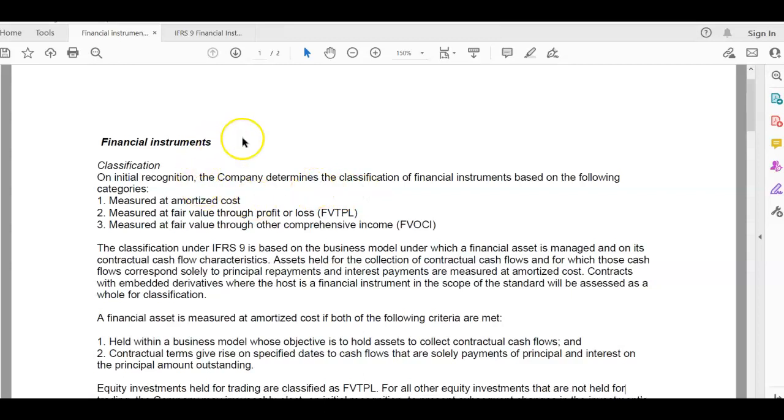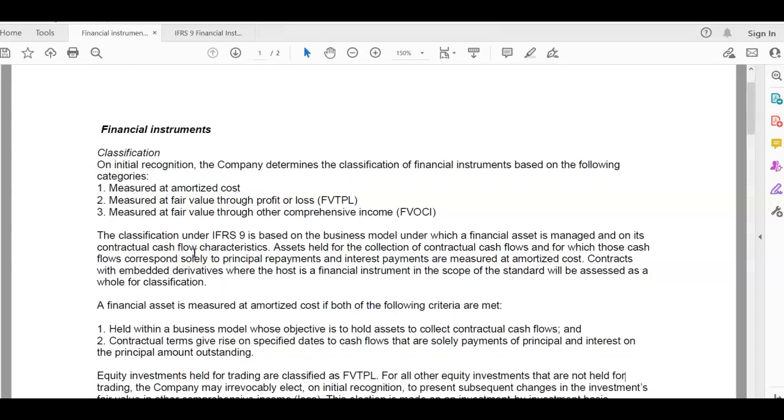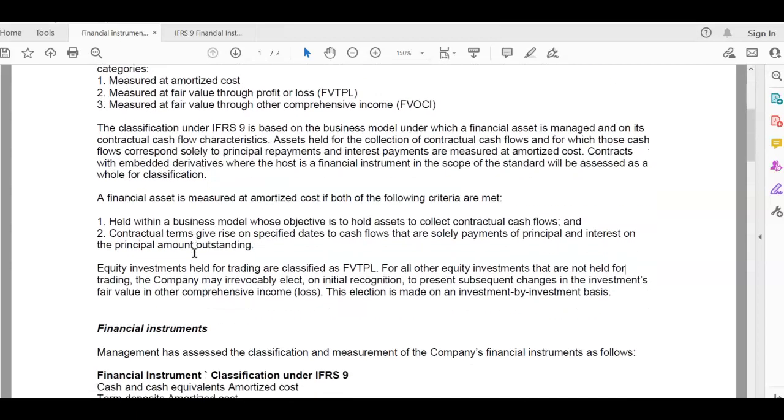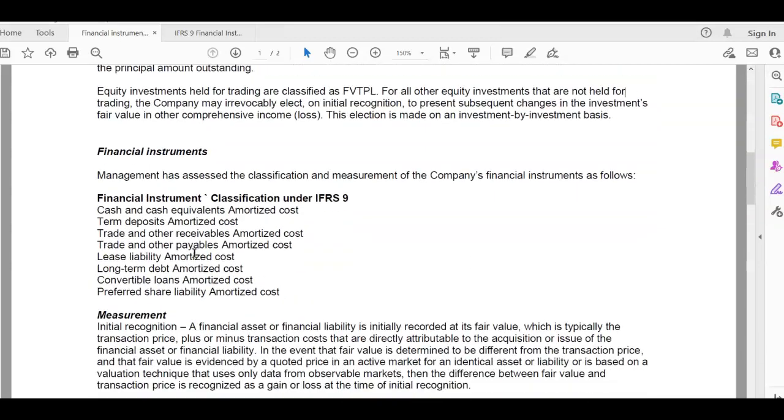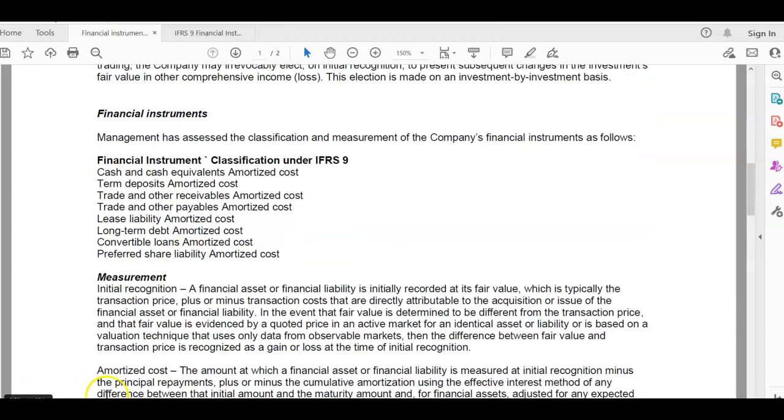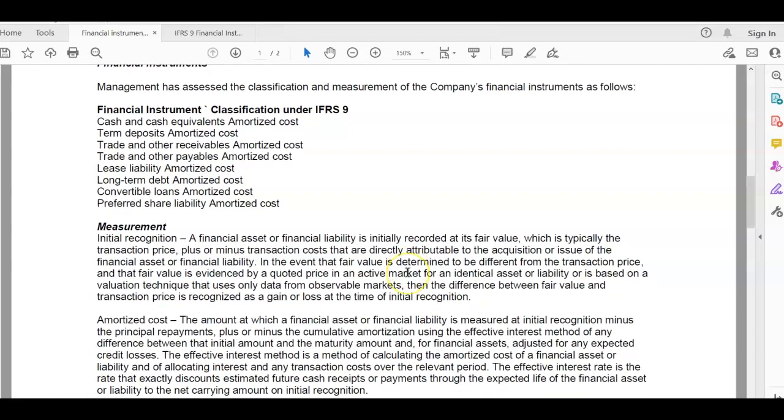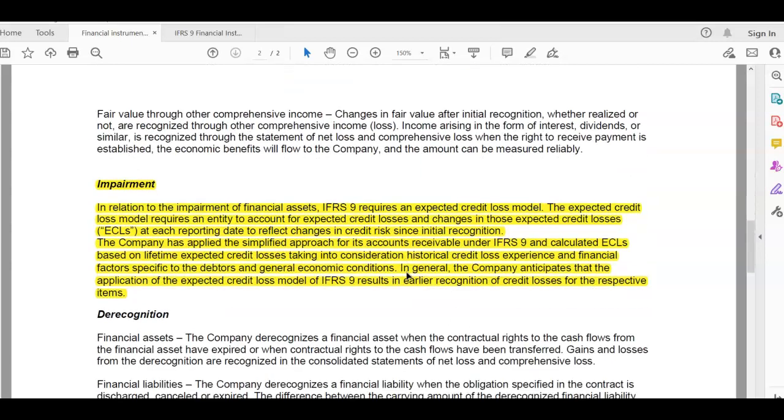I just took the financial instrument part to show you. They tell you how they classify their financial instruments, the measurement, and the initial recognition. The other section you're going to see is impairment, which is where our audit focus is going to be today.